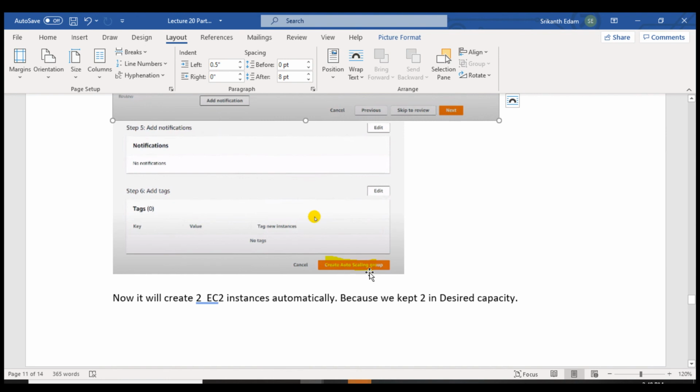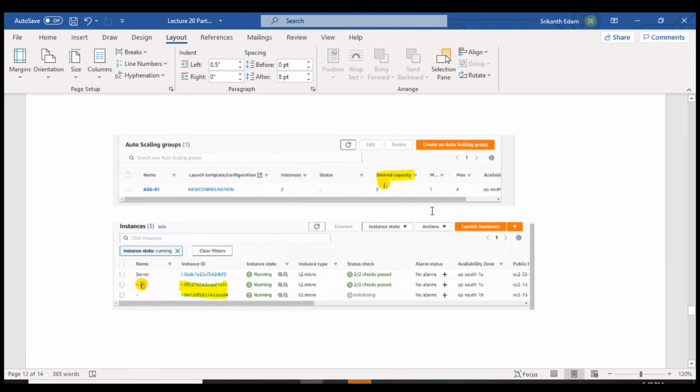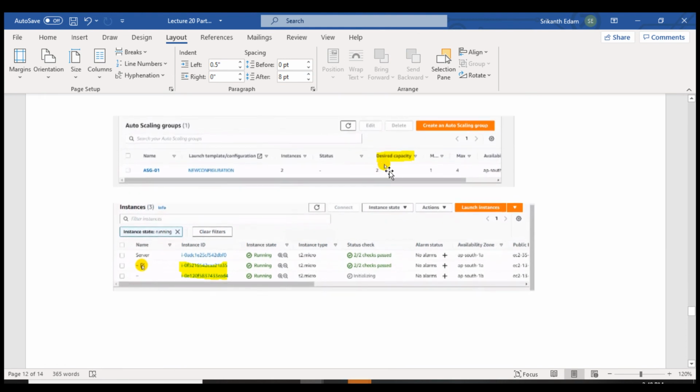Then click on create auto scaling group. So here in the desired capacity I kept 2, right? Okay, so I already have one existing EC2 running, so because of this setting 2, here 2 instances were already created.